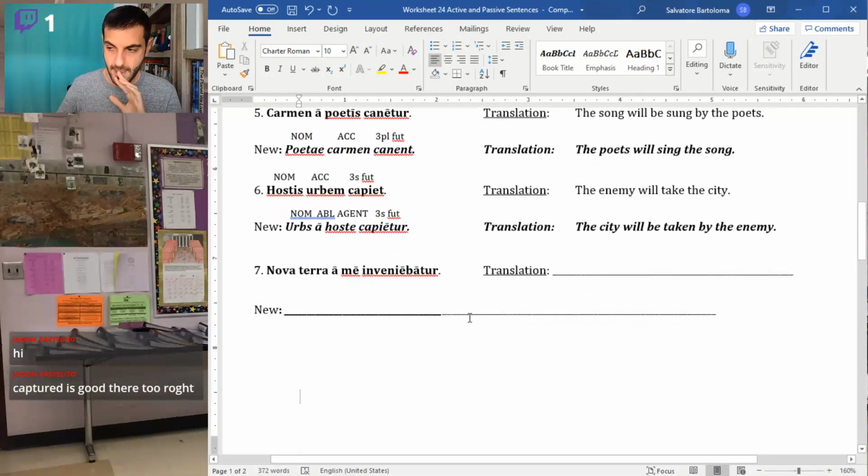Okay. And our last one. Captured is good. Yeah. City will be captured. City will be taken. All good.